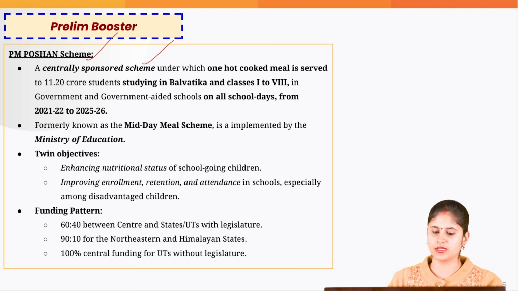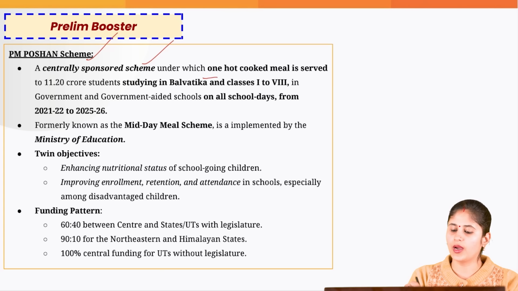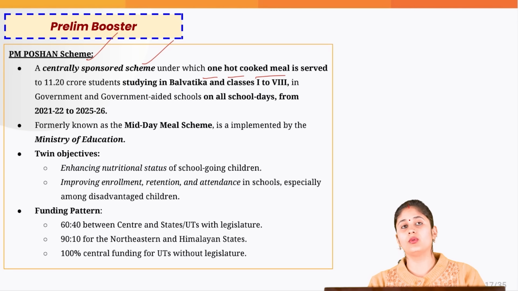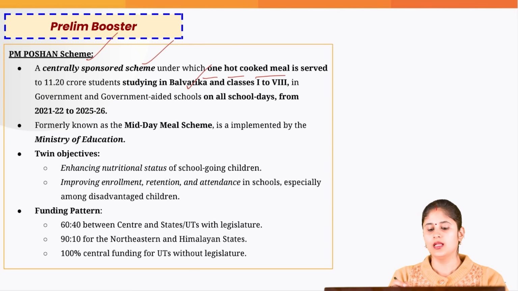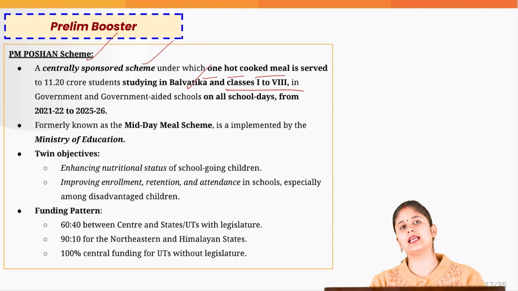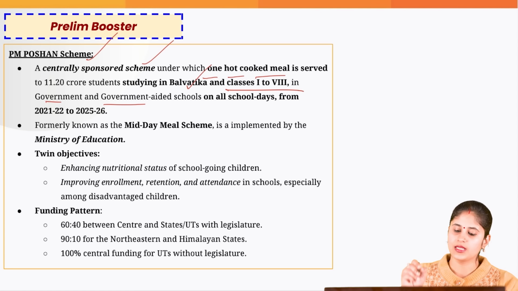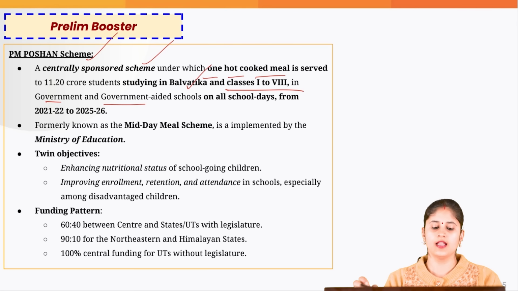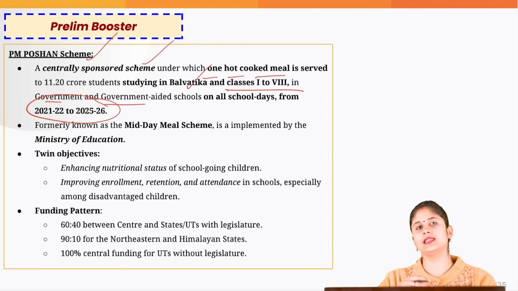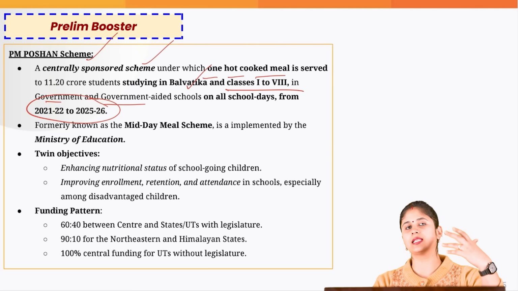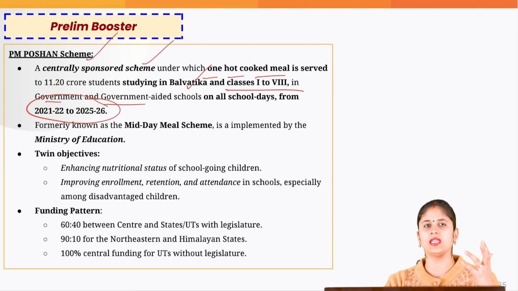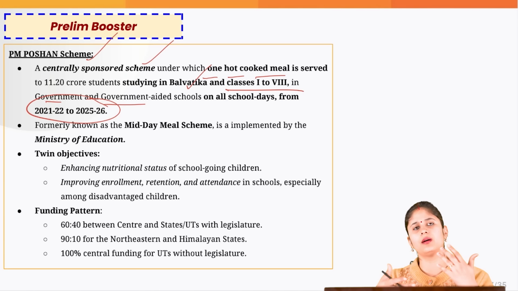So, it is a centrally sponsored scheme, and under this we are providing one hot cooked meal to around 11 crore students studying in Bal Vatikas, that is pre-class 1, and to students till class 8 in government as well as government aided schools on all school days from 2021. This scheme is going to end this particular year, and that is the reason the central government has asked the state governments to give their suggestions on how we can revamp the scheme, because the central government anyway is planning to extend this particular scheme.